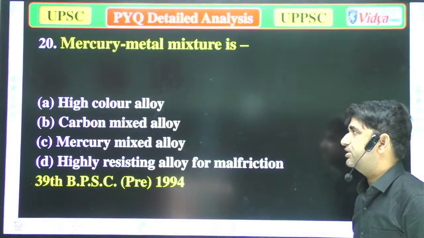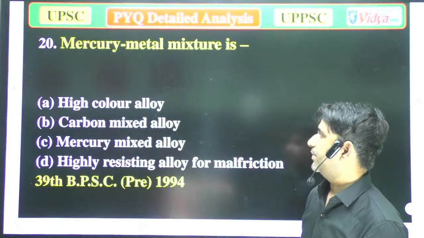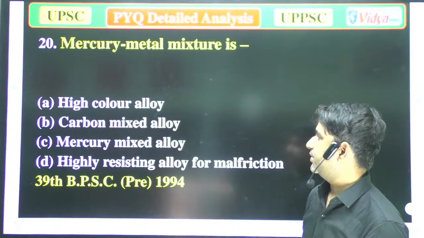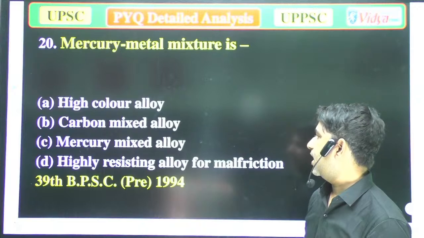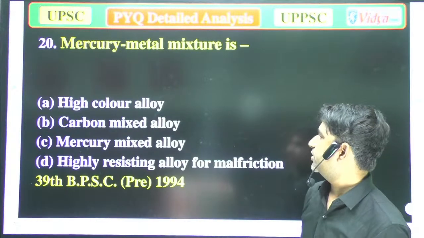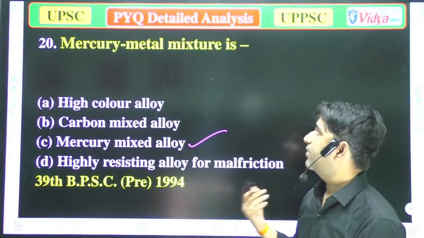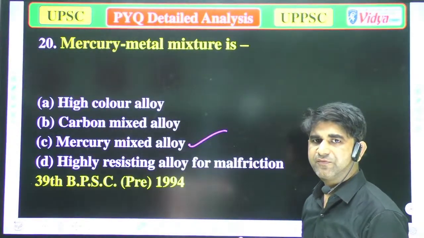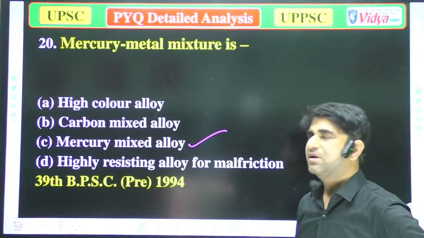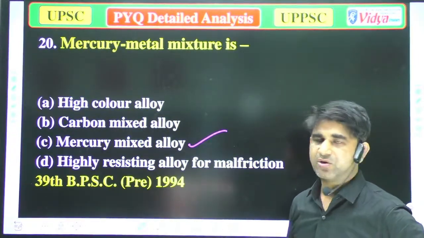Mercury metal mixture is A, high color alloy, B, carbon mixed alloy, C, mercury mixed alloy, and D, high resistance alloy with malfunctioning. So that is option C, highly mercury mixed alloy, which is known as the mercury metal. Means we can use iron, cobalt, nickel, various elements in there. So that is the mercury mixed alloy.